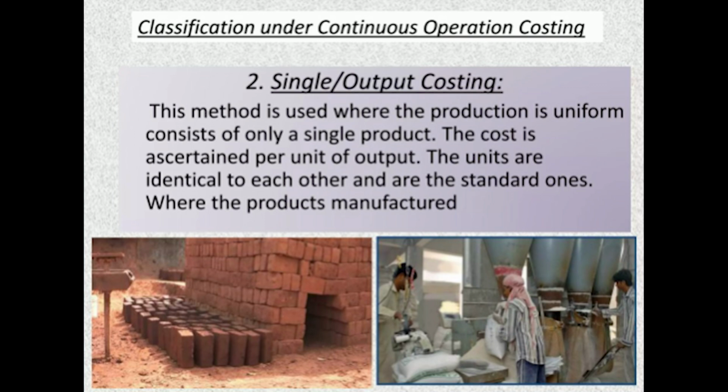This method is used where the production is uniform and consists of only one single product. The cost is ascertained per unit of output, and the units are identical to each other and are standard.